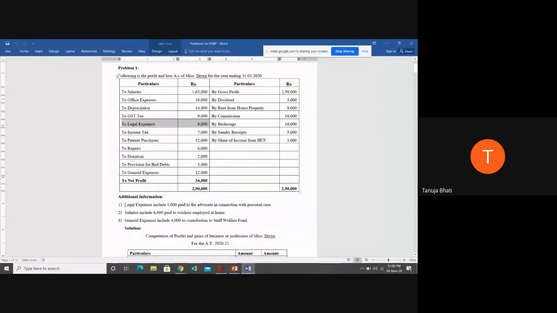Legal expenses include 1,000 paid to the advocate in connection with a personal case. So out of this 8,000, 1,000 rupees is paid for personal. Tell me, students, whether this entire 8,000 is allowed, or a part of it is allowed, or how much is disallowed?